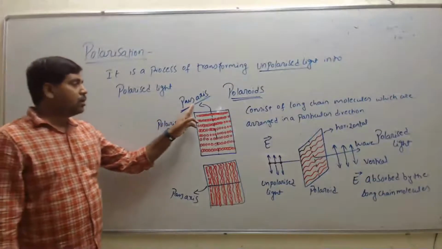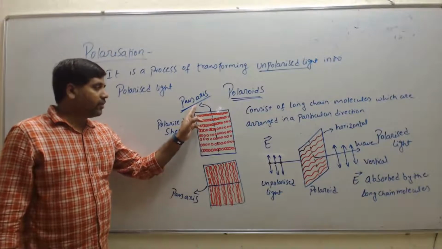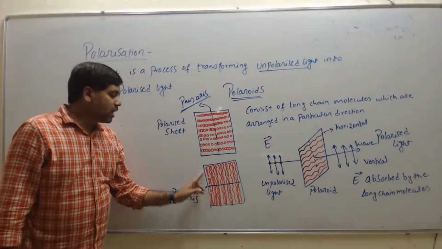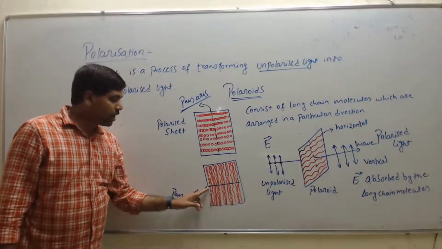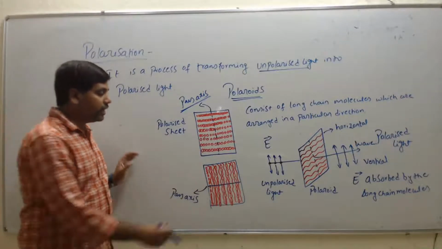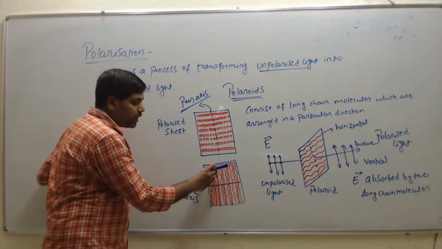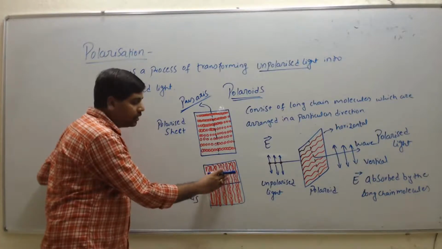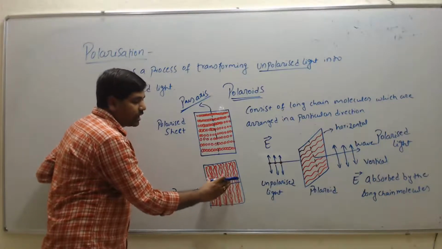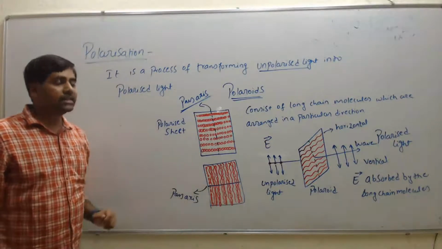So here we have the pass axis. If the molecules are arranged horizontally, then the pass axis will be vertical. If the molecules are arranged vertically, then the pass axis will be horizontal. So if we pass the unpolarized light through these molecules, the vertical electric vector incident on this polarizer gets absorbed and it transmits only the horizontal light, that is the polarized light.